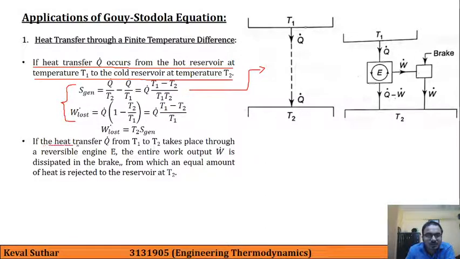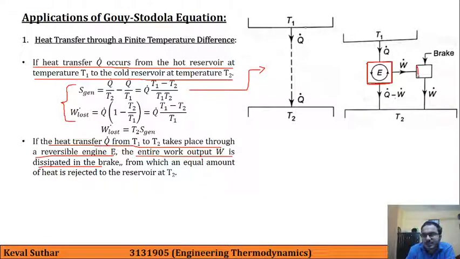Here if the heat transfer Q dot from T1 to T2 takes place through a reversible heat engine E, that is shown over here, the entire work output W is now dissipated in the brake.